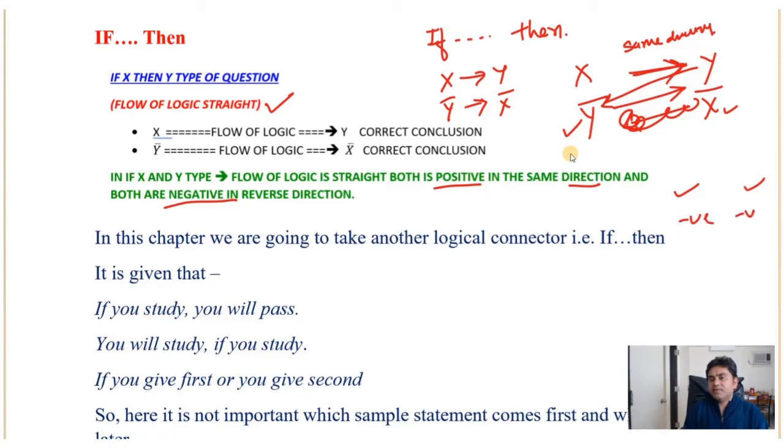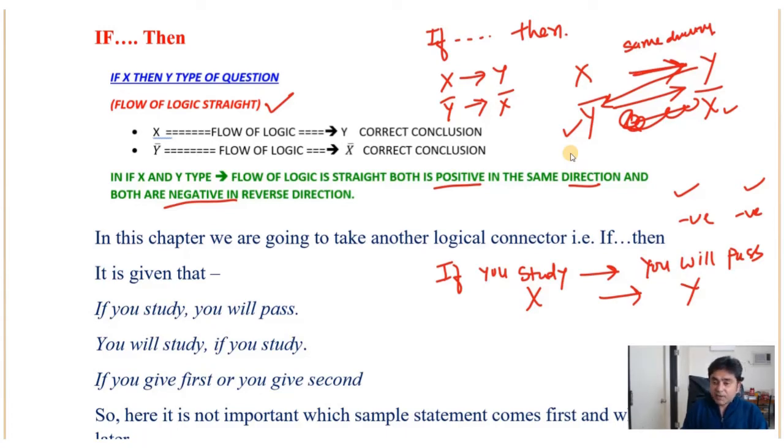For example, if you study, then you will pass. So this is X and this is Y. This is a correct conclusion. But there is one more correct conclusion: you will not pass if you do not study. This is also correct.